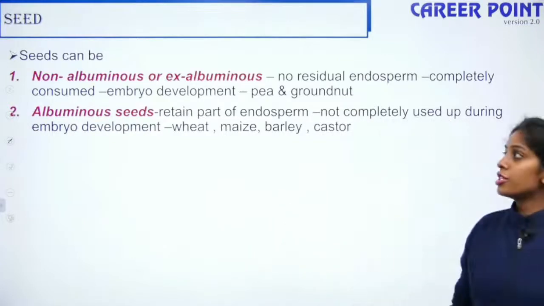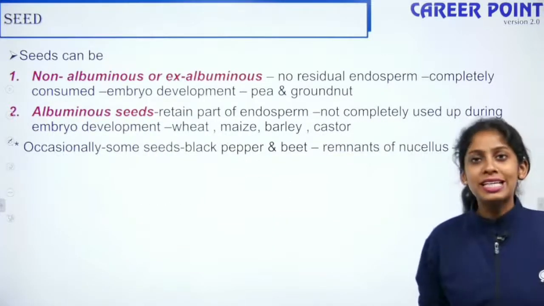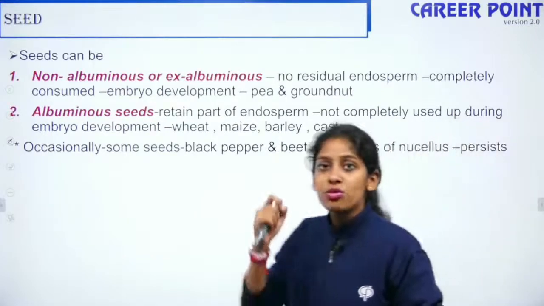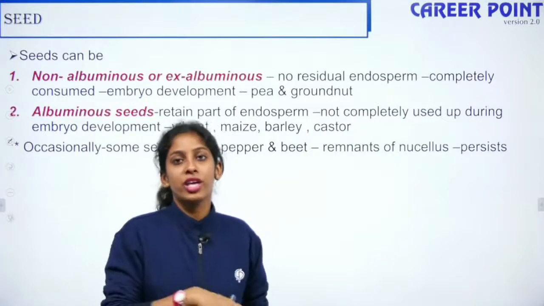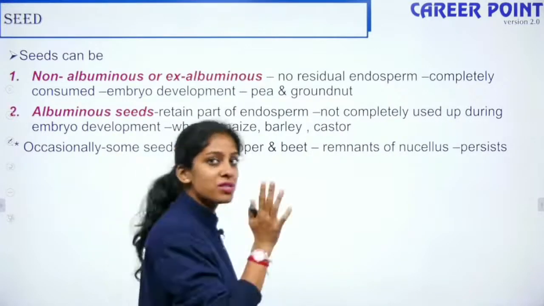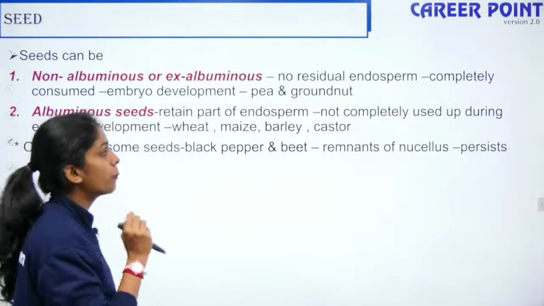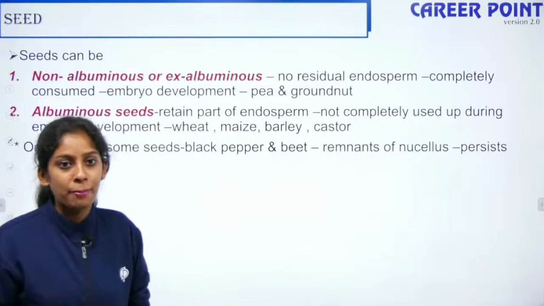Yeah, so this is the difference between albuminous and non-albuminous seeds. Occasionally in some seeds, the nucellus remnants also remain. Even though you clean everything, some small portion is always left. Sometimes in certain plants, the leftover portion is the nucellus, which is seen in the case of black pepper and beet.